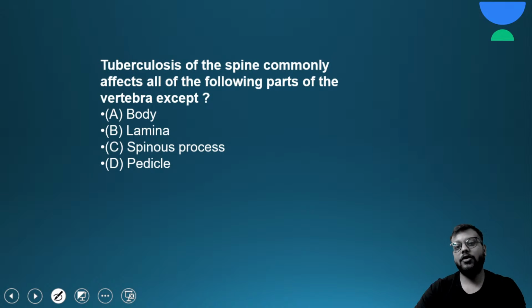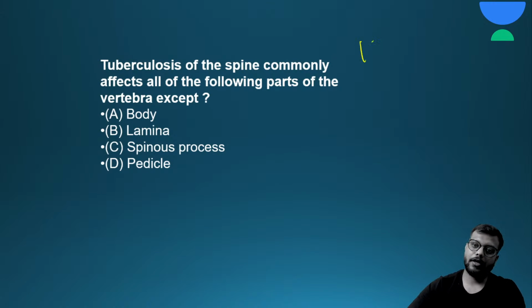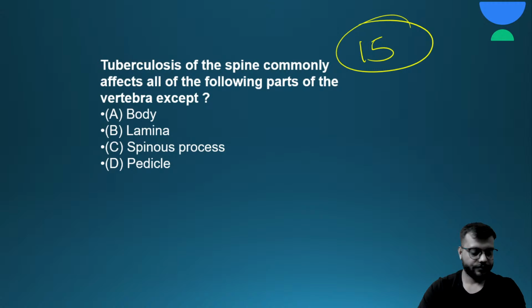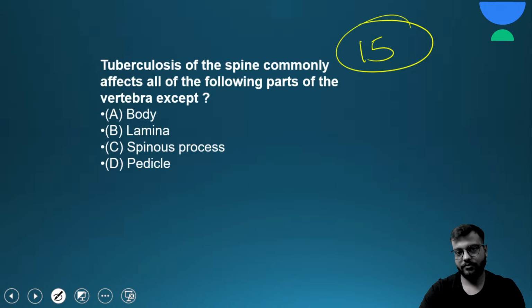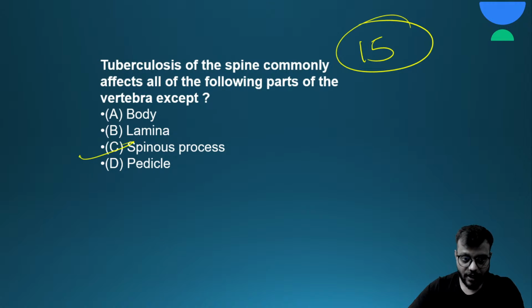Next question. Tuberculosis of the spine commonly affects all of the following parts of the vertebra except. Here are your 15 seconds. Okay, so the correct option for this question will be C, that is spinous process.